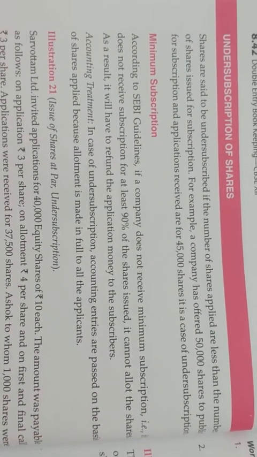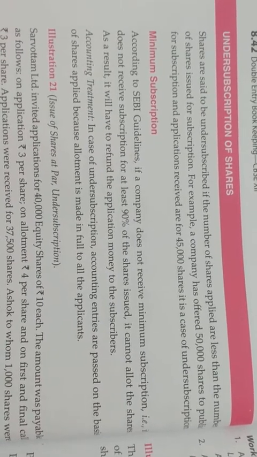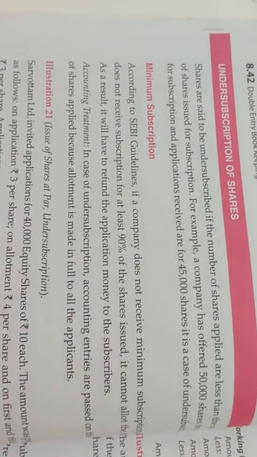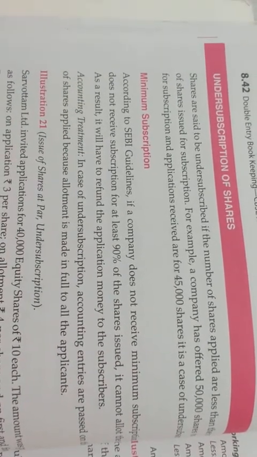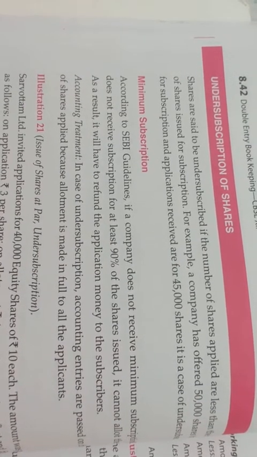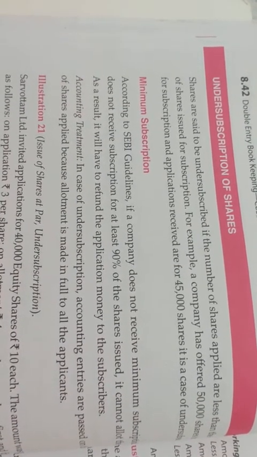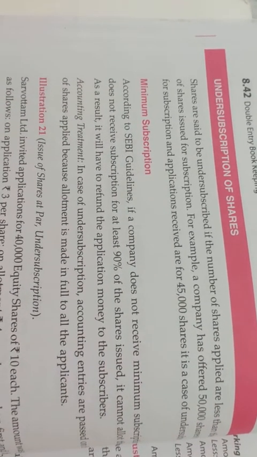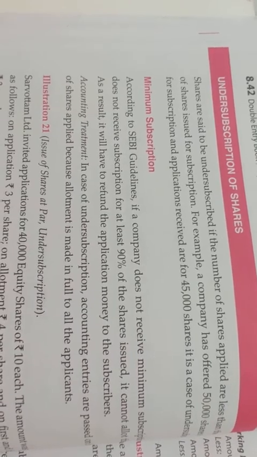Now in undersubscription, shares are said to be undersubscribed if the number of shares applied for is less than the number of shares issued for subscription. For example, a company has offered 50,000 shares for subscription and applications received are for 45,000 shares. It is a case of undersubscription. Oversubscription means when you have offered 50,000 shares and applications are received for 55,000 or 60,000.